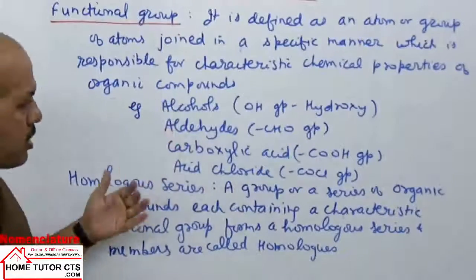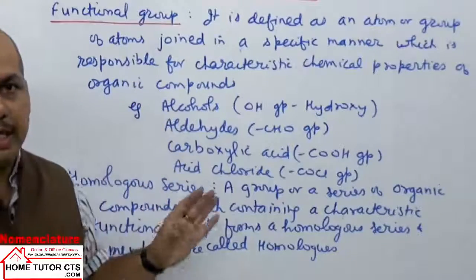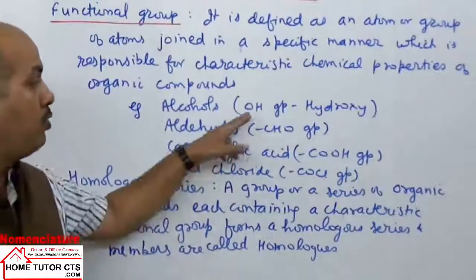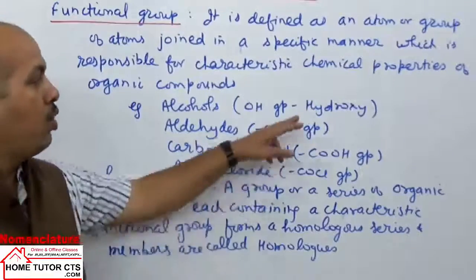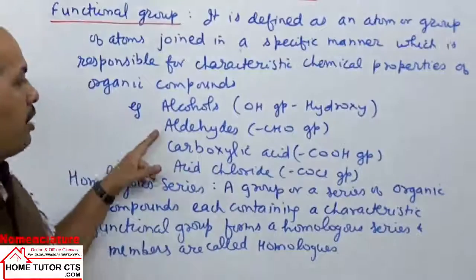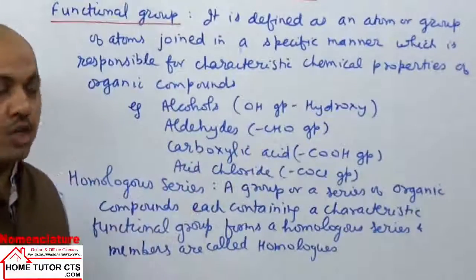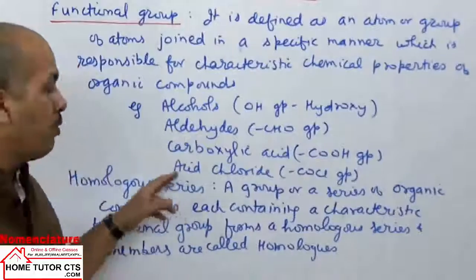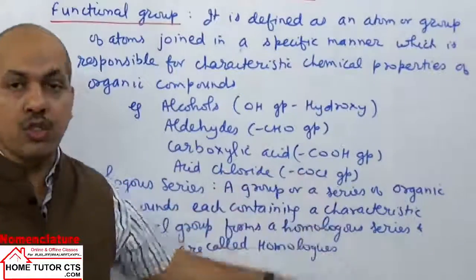We can have a large number of functional groups. It is just introduced right now here. Like we can have alcohols. In alcohol we have OH as the functional group, called hydroxy. Then we can have aldehydes. The CHO group is the functional group in aldehydes. Then we can take carboxylic acid, COOH in them is the functional group. Acid chlorides, COCl.